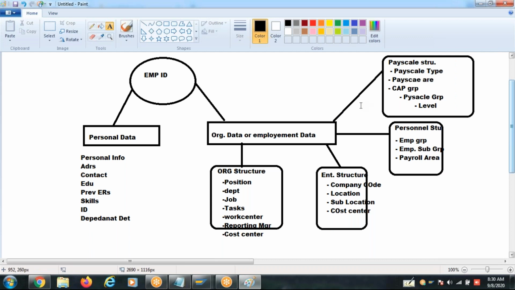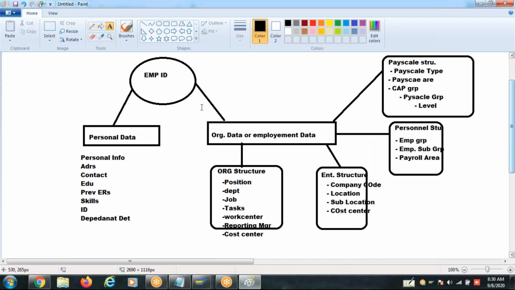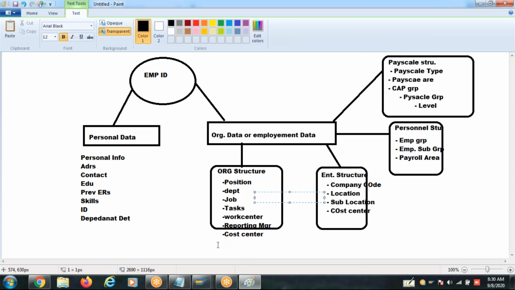Okay, we have the employment data. So we are done with one structure. Where is this structure maintained? In InfoType 0001, organization assignment. Enterprise structure is maintained for the employee in InfoType 0001 only. Person structure is also maintained in InfoType 0001 only. But the pay scale structure is maintained for the employee data in InfoType 0008.